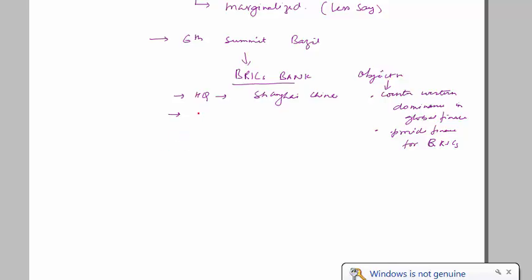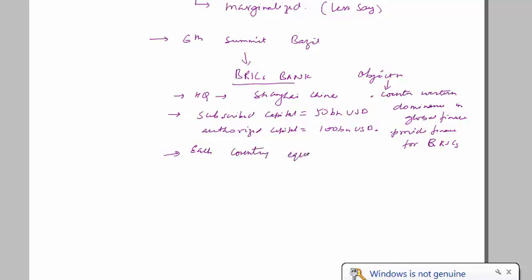Certain details, I don't know if it will be asked, but the subscribed capital is $50 billion, which means that everyone has deposited $50 billion, and the authorized capital, how much can be taken out from the bank, is $100 billion. So 5 countries at $50 billion, it will all come together, and anyone in a time of need can take $100 billion. Each country has equal standing. This is very important. In the BRICS bank, each country has equal standing.